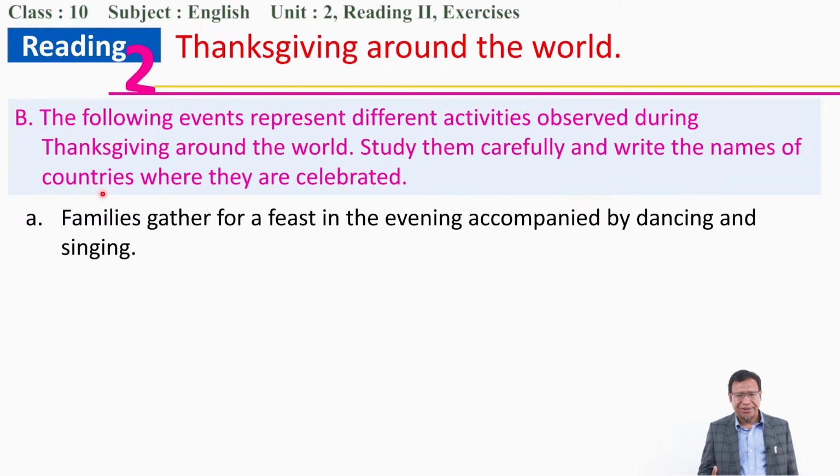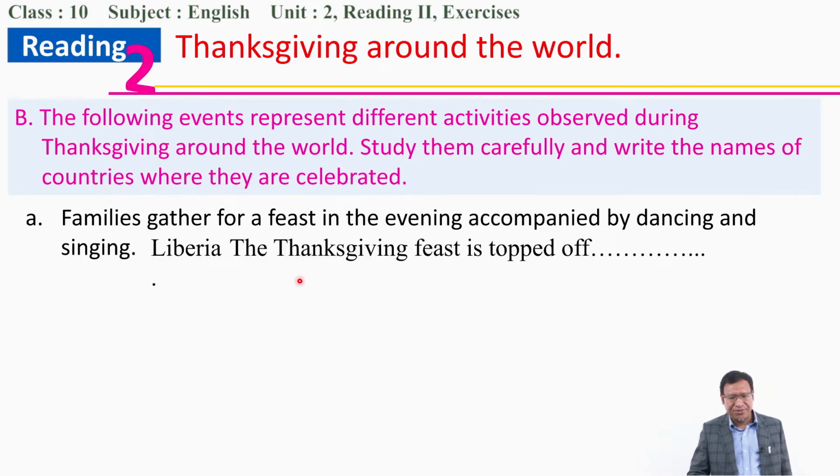So this takes place in Liberia. What does it say? The Thanksgiving feast is topped off in the evening by singing, dancing, and so on. So by looking at this clue, you can say that this is in Liberia.